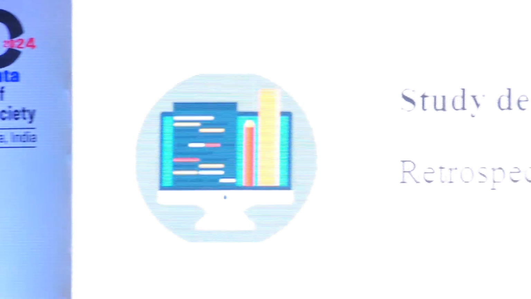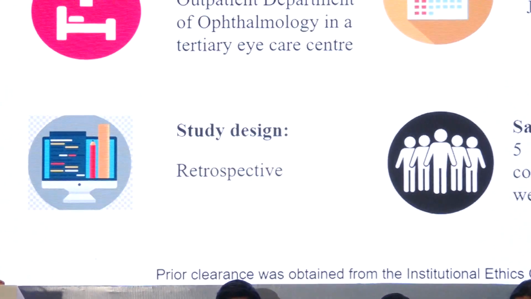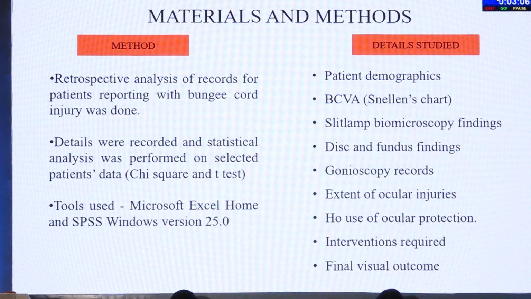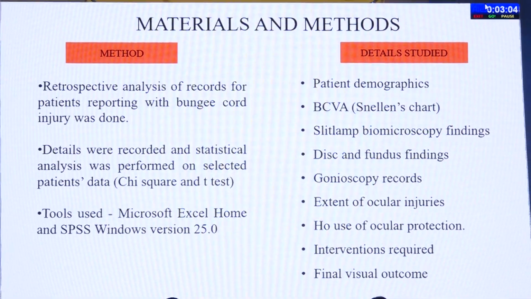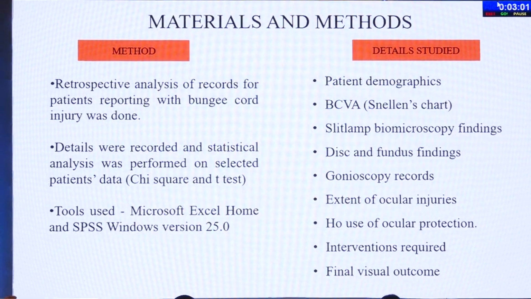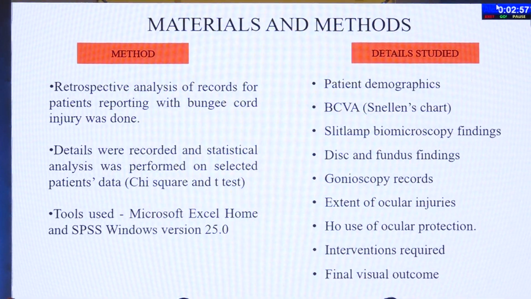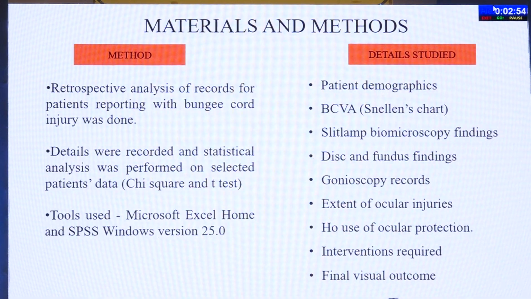So the aim of the study was to discuss the mechanism of injury and characterize the clinical features of ocular trauma associated with bungee cord injuries in a consecutive series of patients seen at a single outpatient department at a tertiary eye care center in Kolkata. It was a retrospective study over a period of 6 months, and 5 patients were found with bungee cord injuries in this duration. The patient demographics, BCVA, slit lamp biomicroscopic findings, disc and fundus findings, gonioscopy records, extent of ocular injuries, history of use of ocular protection, interventions required, and final visual outcomes were recorded.